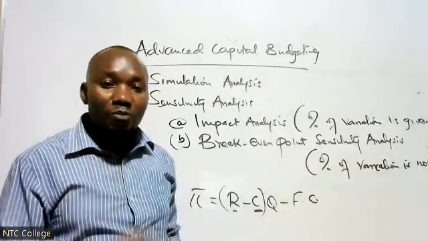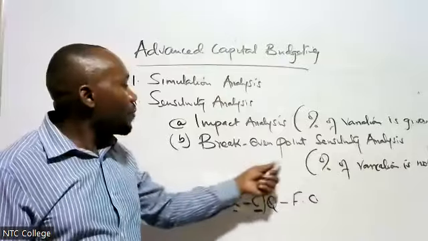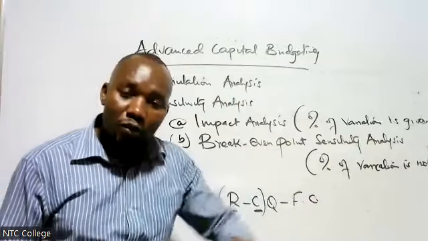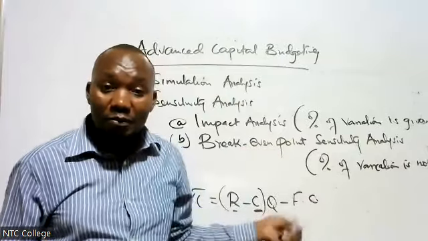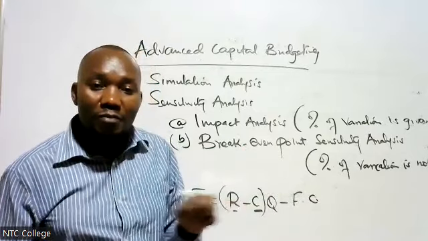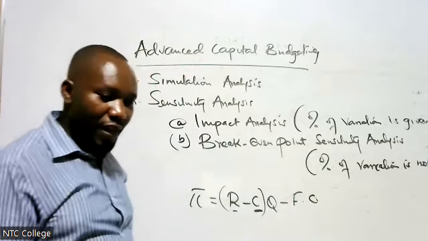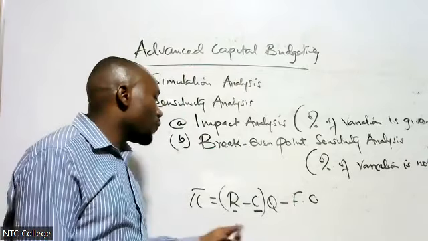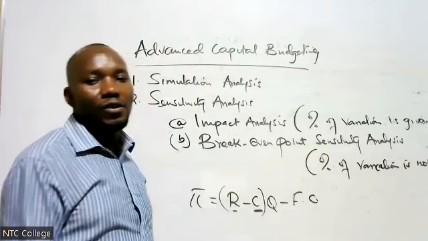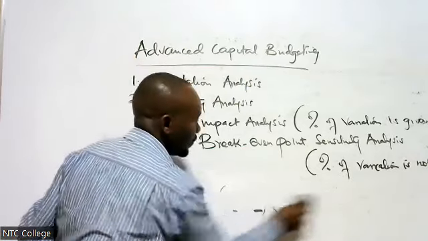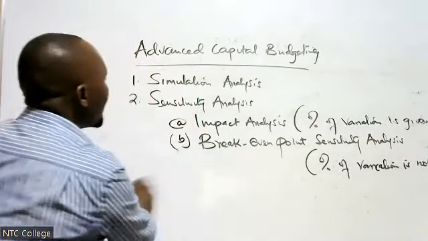Therefore, at our break-even point, the NPV is 0, because NPV is the same as profit, as we have seen. So at break-even point, NPV is 0. We shall be able to check the amount of changes that will make NPV 0. So I hope that you understand that.